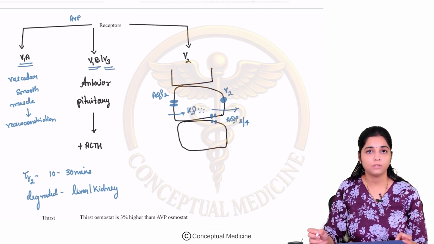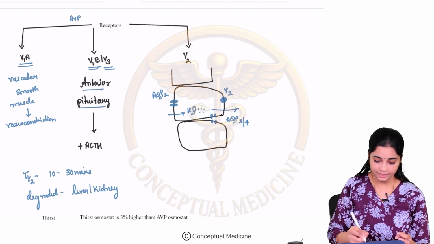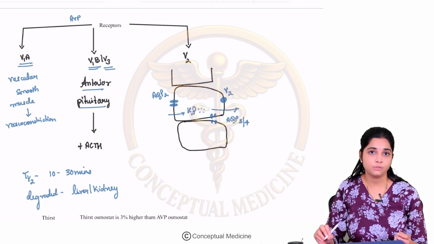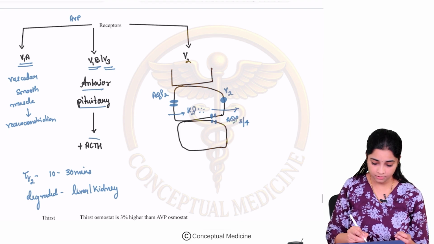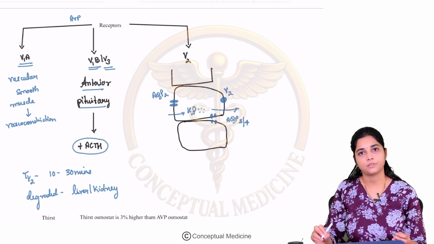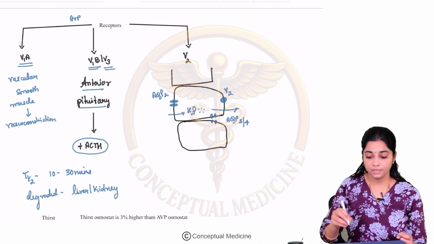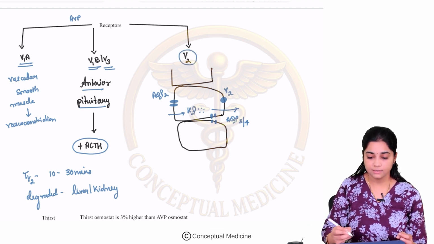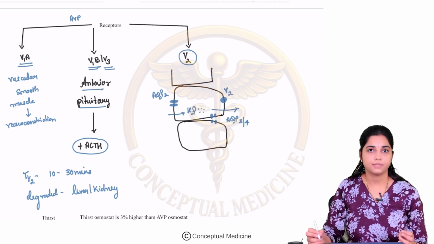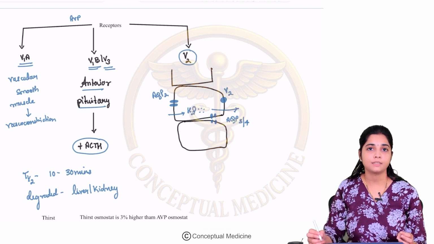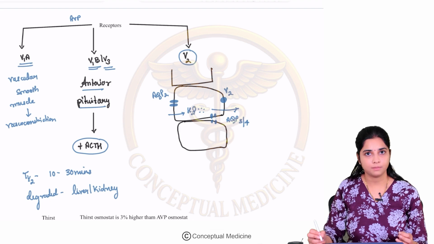The V1B or V3 receptor is present in the anterior pituitary, and you will be surprised to know that vasopressin is actually involved in stimulating ACTH, adrenocorticotropic hormone, production as well. The important receptor that we are concerned with is your V2 receptor.